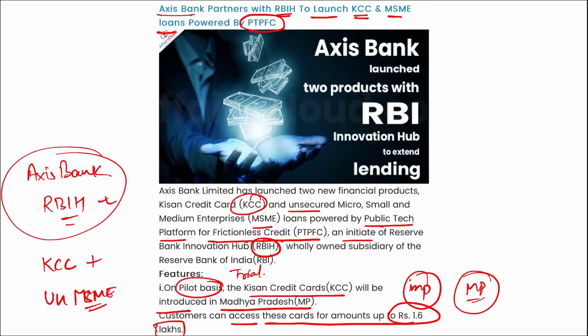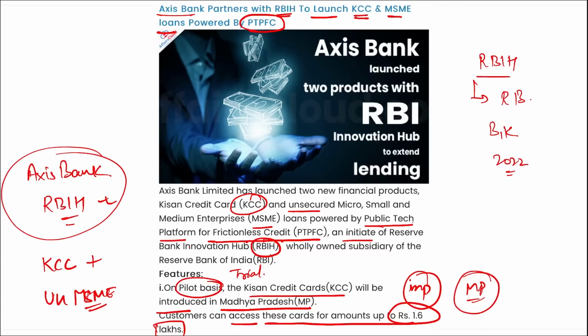Next, if we talk about Axis Bank, who is the Managing Director and Chief Executive Officer? Amitabh Chaudhary, right? Headquarters is in Mumbai, Maharashtra. Then if we talk about RBI Hub, who is the Chief Executive Officer here? Rajesh Bansal. Headquarters is in Bangalore, Karnataka, and it was established in 2022.